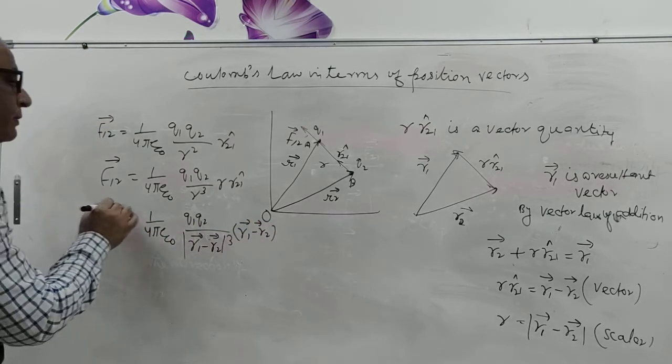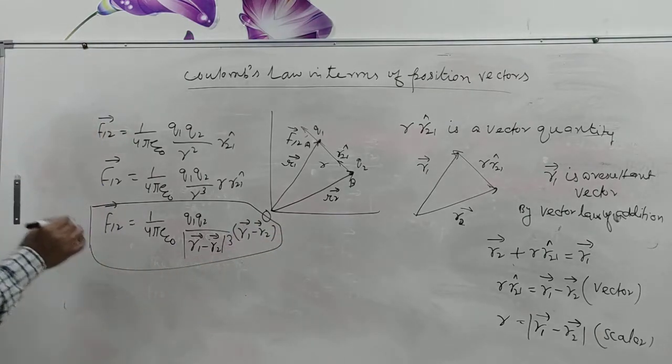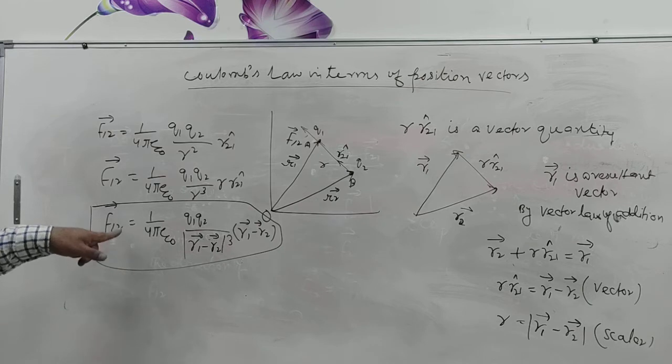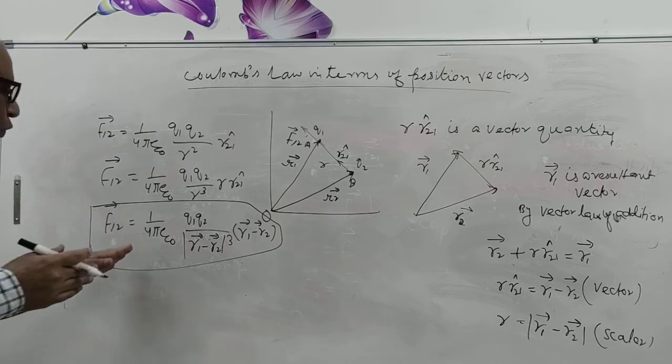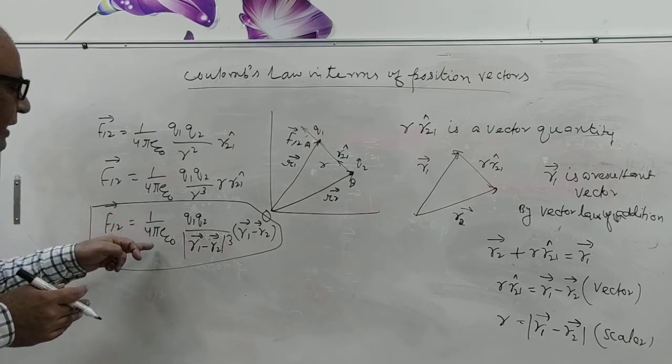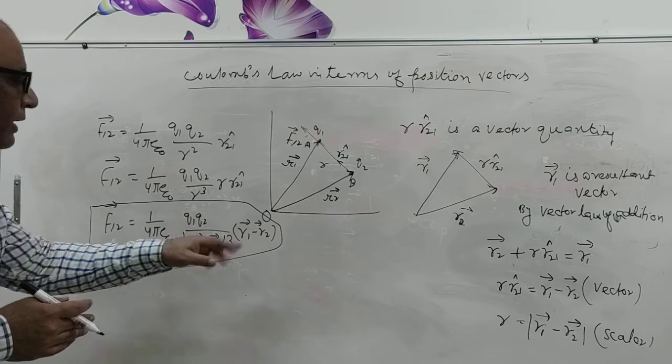Now see here, F12 vector, force on Q1 due to Q2, equal to 1 upon 4 pi epsilon naught Q1 Q2 and this thing.